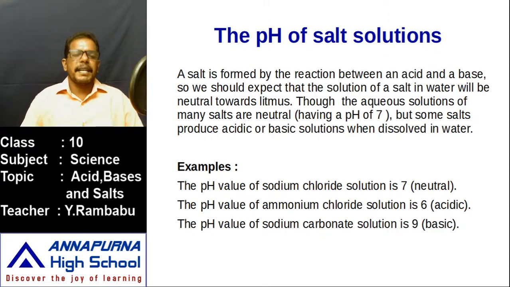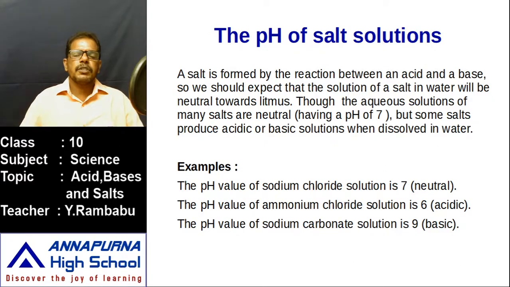So we should expect that the solution of a salt in water will be neutral towards litmus. That means a salt which is formed by a neutralization reaction, if we test it with a pH indicator, attains green color. That means its pH value is 7. Does it happen to all the salts? No. If we expect that, it is completely incorrect.